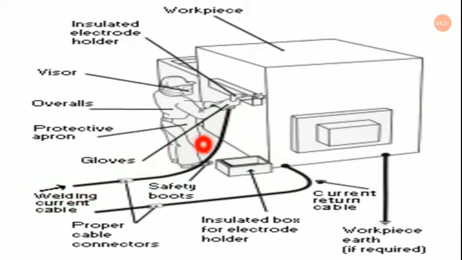The current is coming from here. This is the source, and one cable is connected to the electrode holder, that may be positive or negative as per requirement, and the other one should be connected to the workpiece. As you can see over here, it is already connected. And this is the insulated box for the electrode holder. You will be needing the electrodes for the deposition of weld during the welding operation.